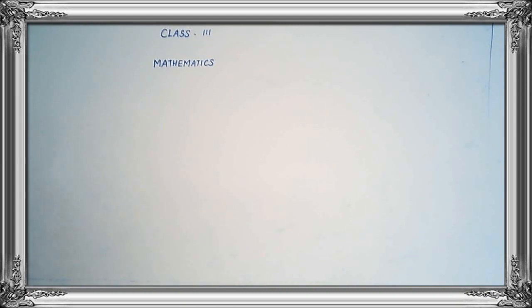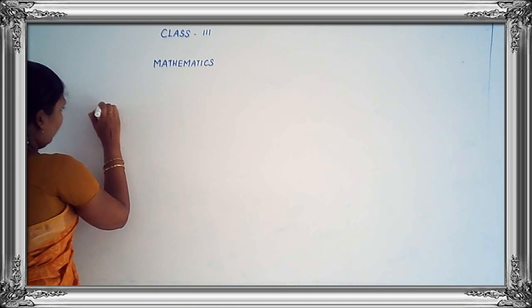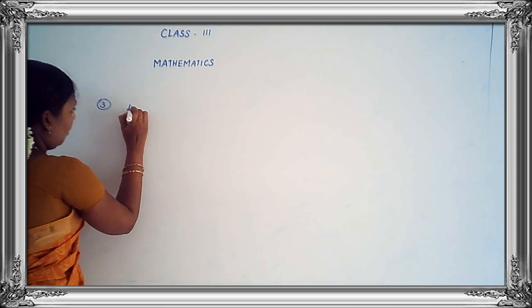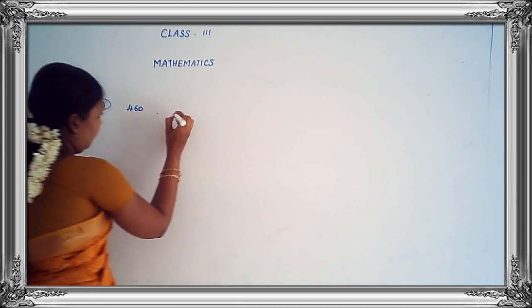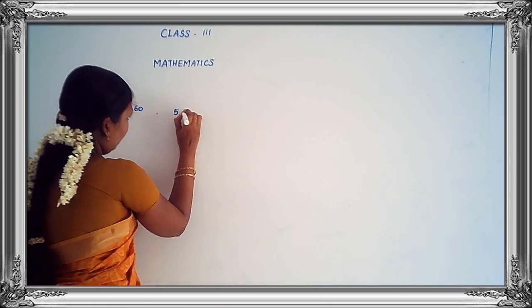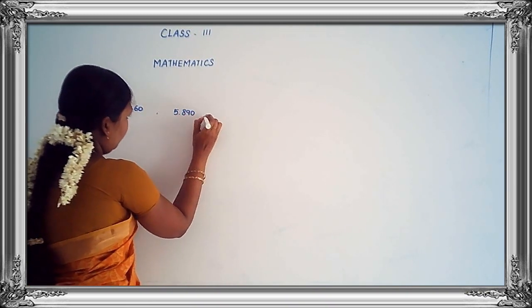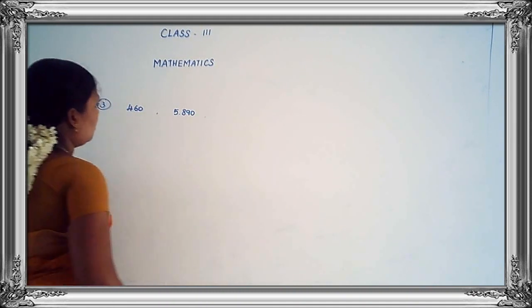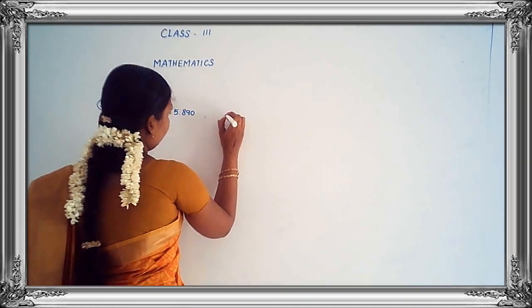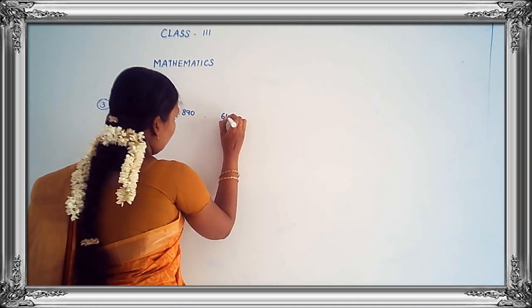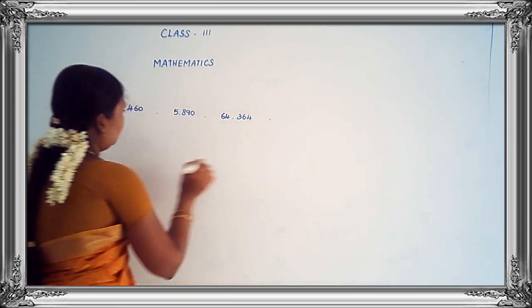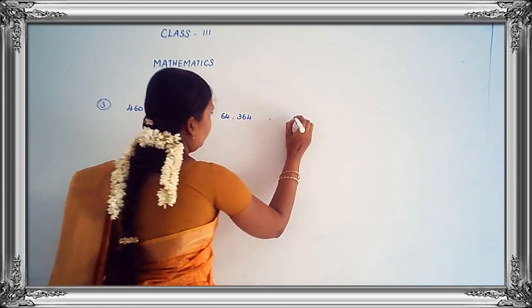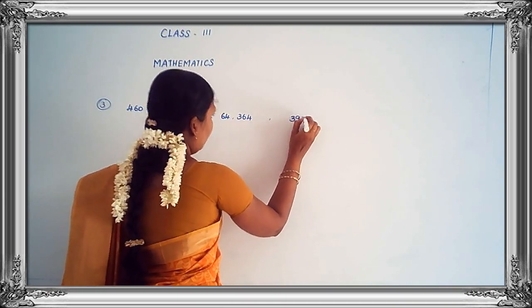Then see the next one, the third one. Okay. The numbers are 460, 5,890, 64,364 and another number, 390.